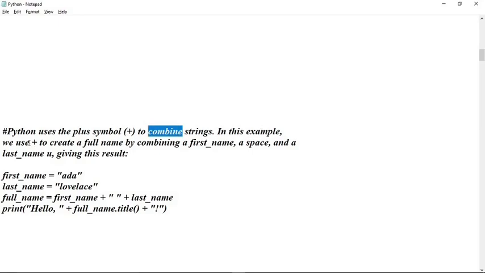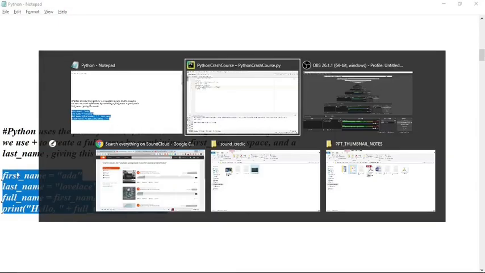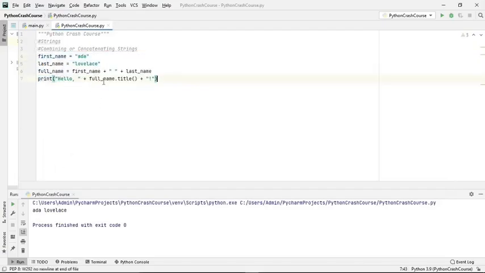In this example, we use plus to create the full name by combining the first_name, a space and the last name. Okay, and giving the results. So here first name and last name, same thing. Now if you want the name to be printed in title case, you have to change the code a little bit with the title case. So here you are again calling the title function. So let's run it. Everything is same, only here we have full_name.title and then concatenation.